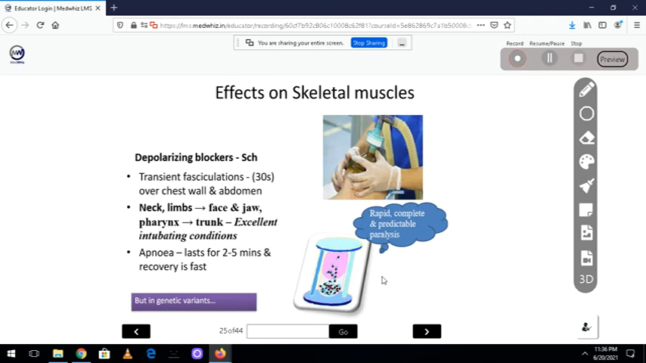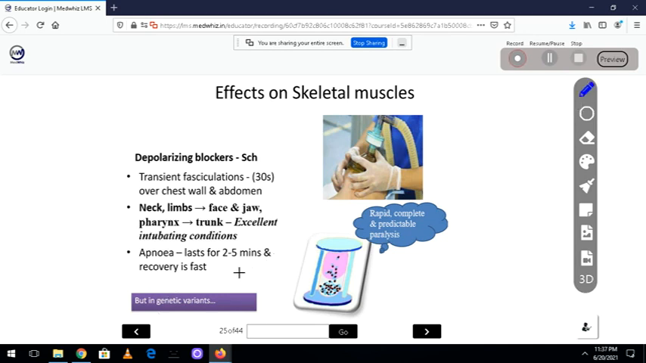Now, what is the effect on skeletal muscles? I told you this. There will be transient fasciculations over chest wall, abdomen, neck, limbs, then face, jaw, pharynx, trunk. Excellent intubation conditions. So all the muscles of the neck, face, jaw, pharynx relax, and the patient will have apnea for 2 to 5 minutes. So for 2 to 5 minutes, he will not die. Until then, the intubation would have been done, so he would be rescued. But this is rapid, complete, and predictable paralysis. But there is some problem.